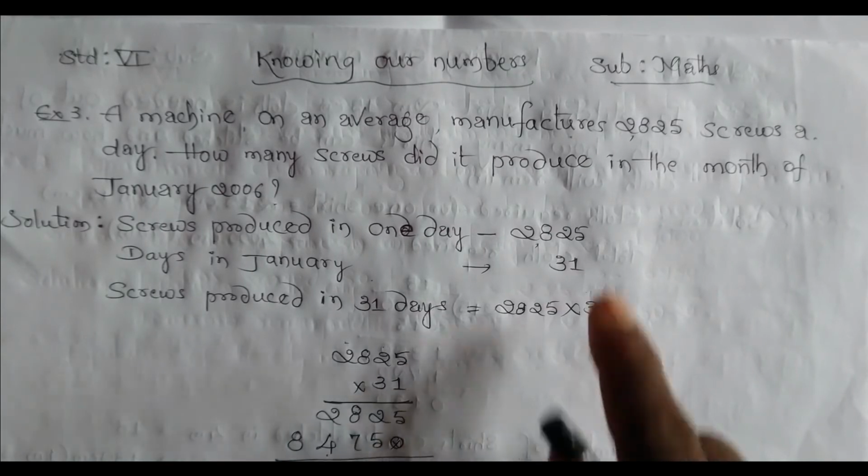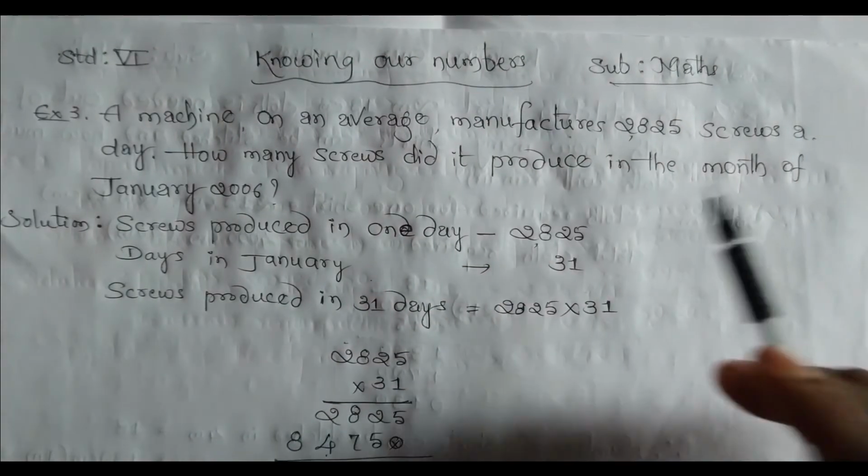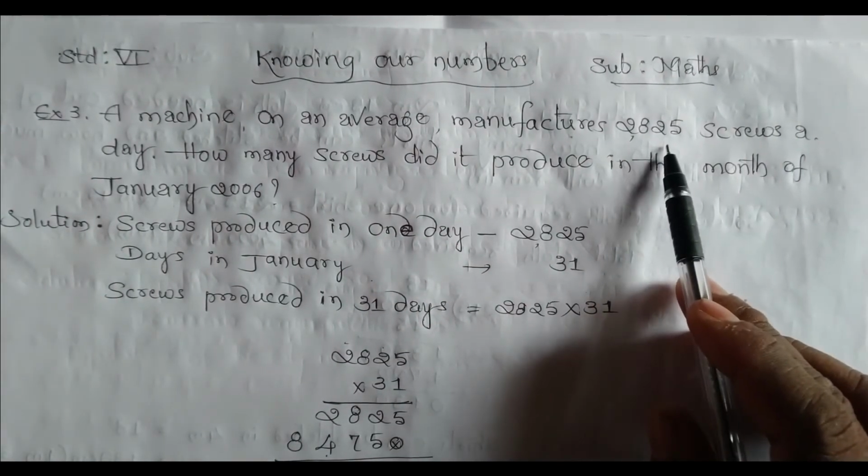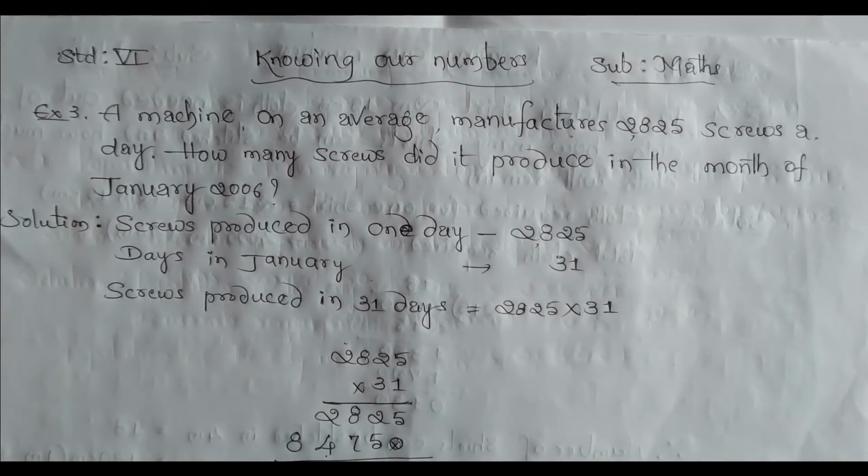Every day the machine will produce 2,825 screws. Okay, screws means we are using them for fitting wood, doors or windows, to fit other things, metal also. So these are called screws. It is just like a nail.